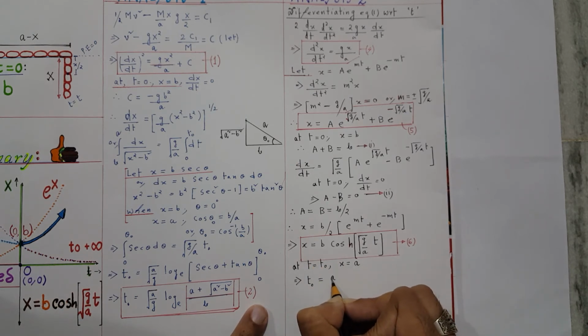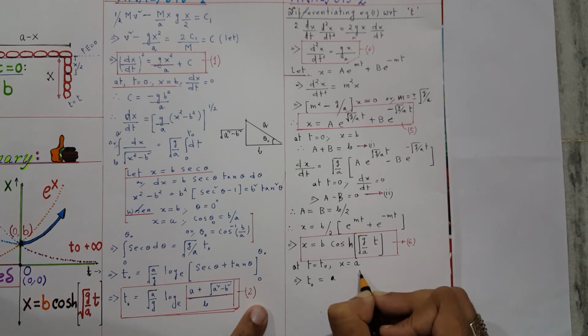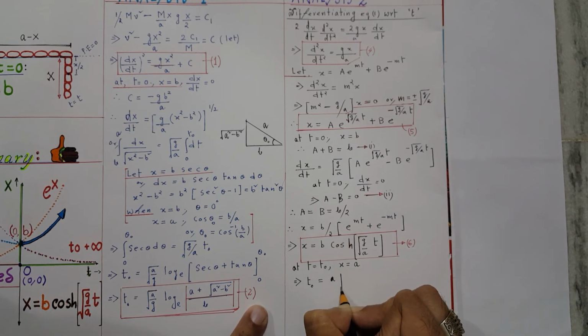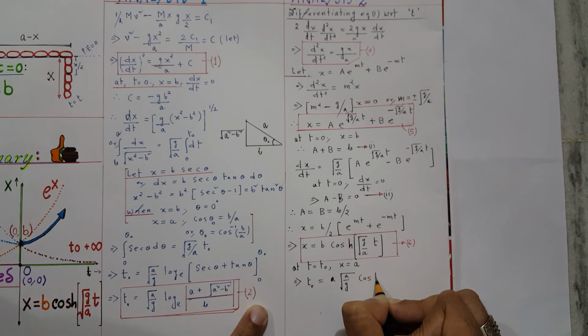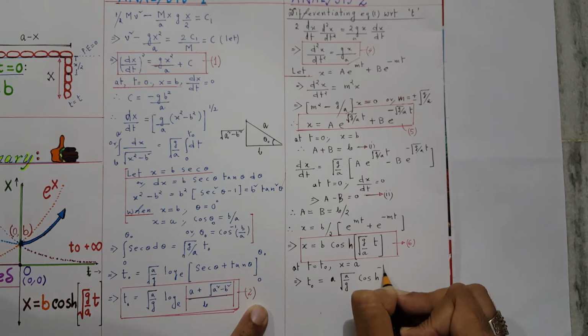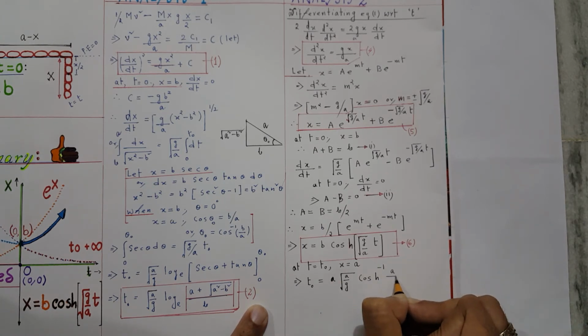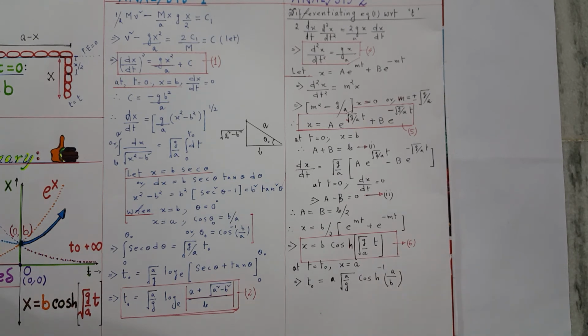So we should write it in this way: t0 equals root over a by g, cosh inverse a by b. Okay, we are supposed to get it like this.